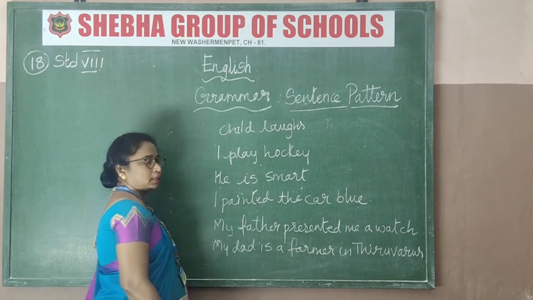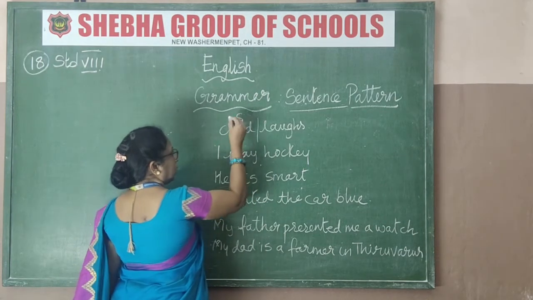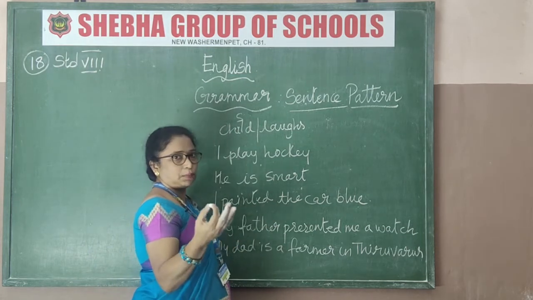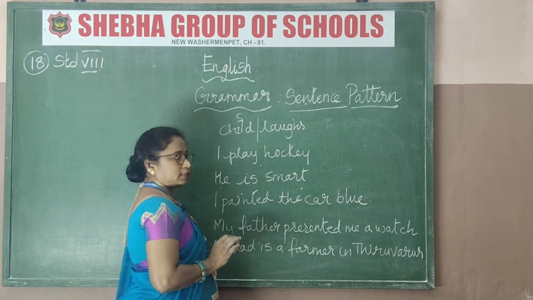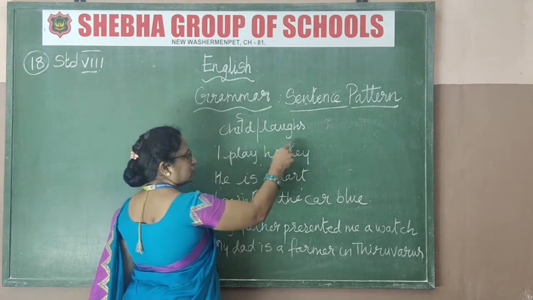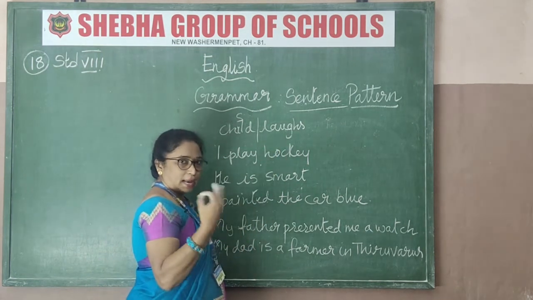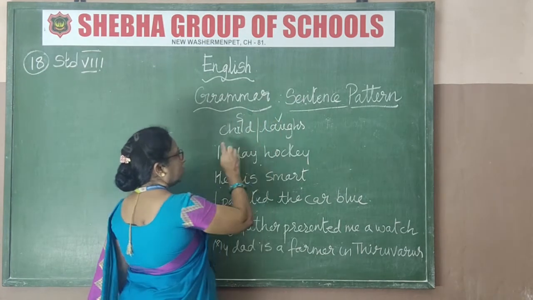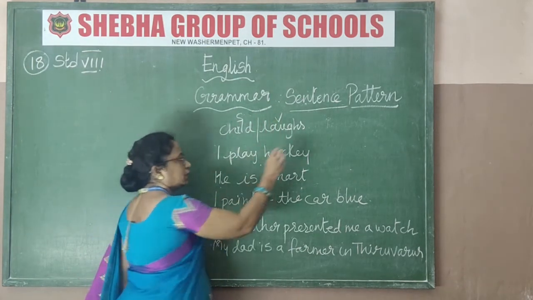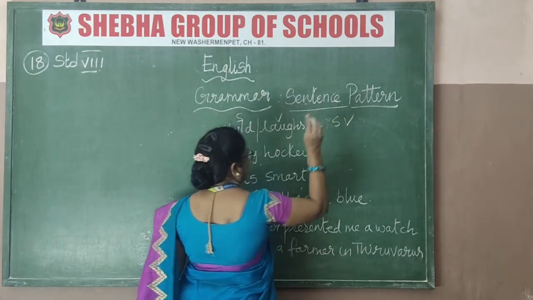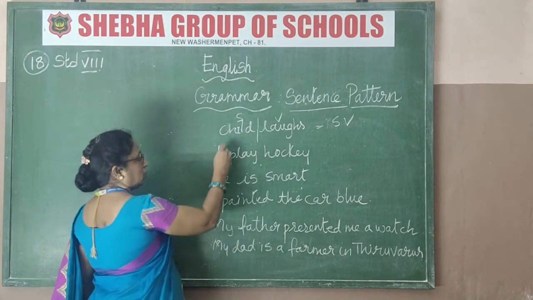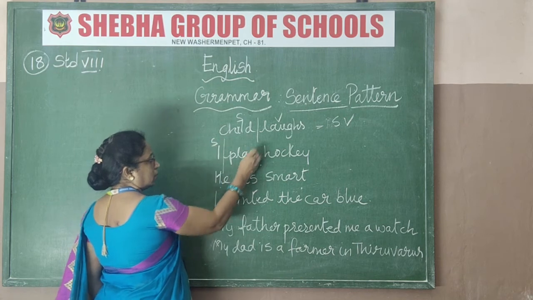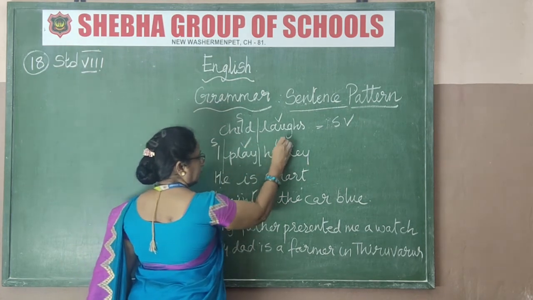Child is a noun, a common noun, so take it as subject, S. Laughs is a verb, an action word, so this is V. That's SV. The first one is SV. Got it? Next, identify the pronoun, I told you. Pronoun is S, then verb, and this is object. Okay?